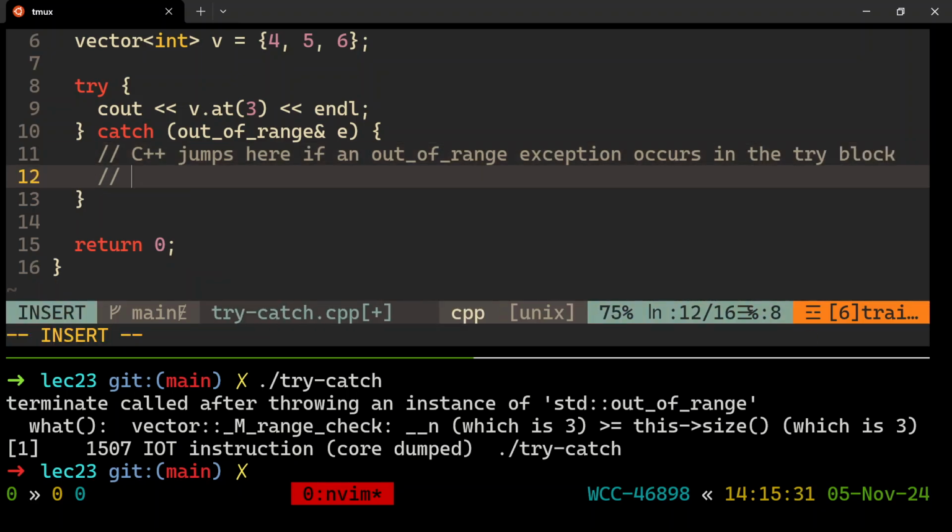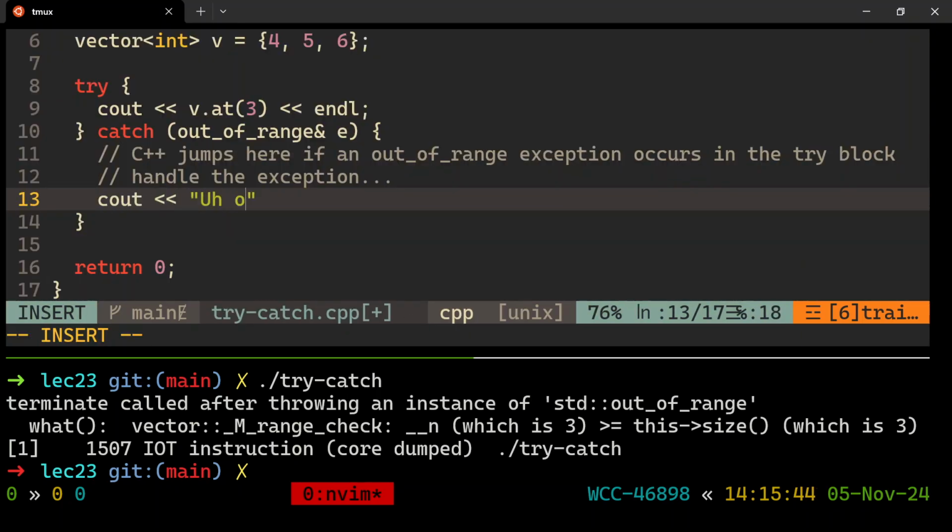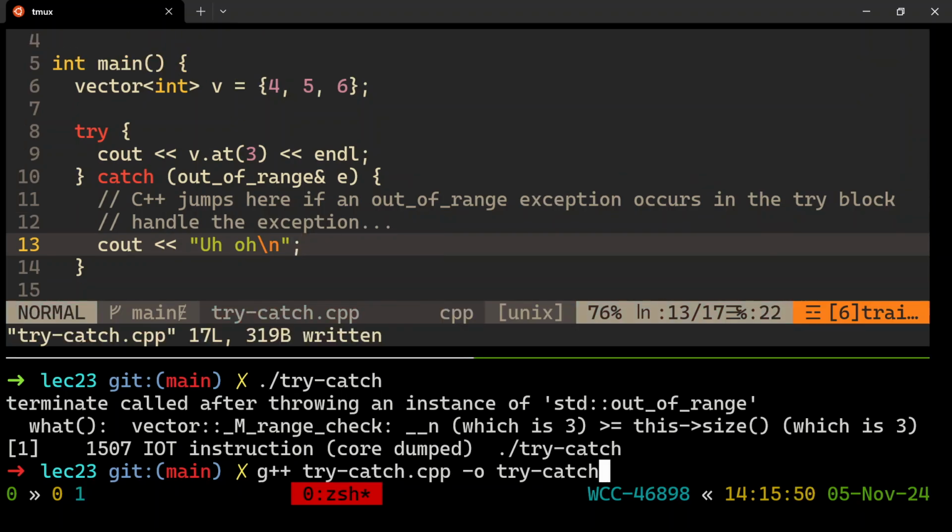And our goal now is to just handle the exception in some way, however we can. So maybe you'll ask the user for a different index to go to, try it all over again. You can handle this in any way. I'm just going to be lazy and say, uh-oh, and that'll be that. So here's me handling the exception.